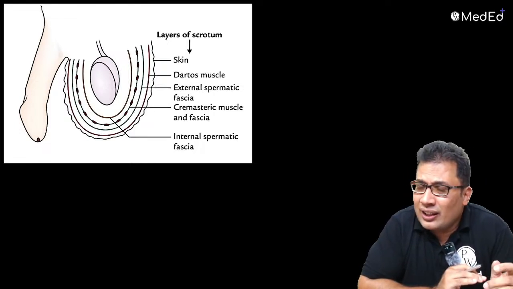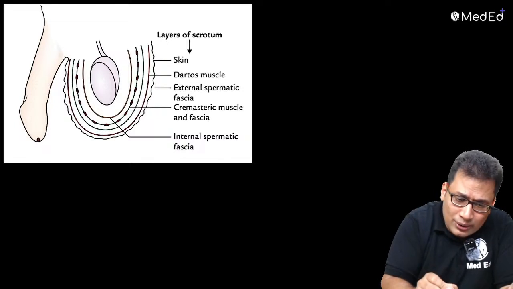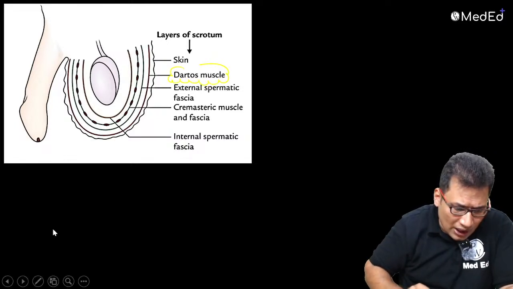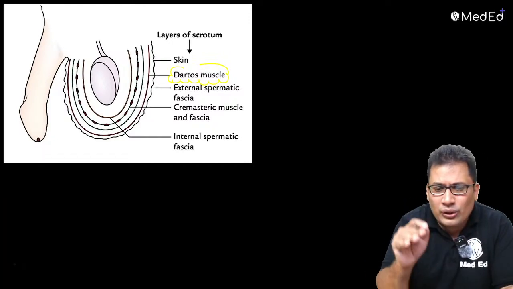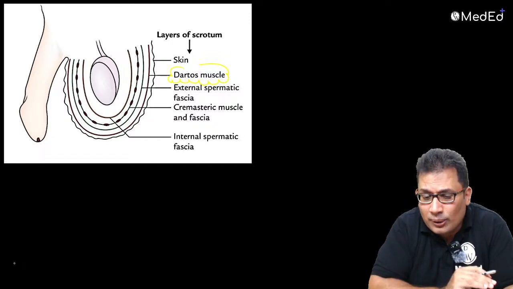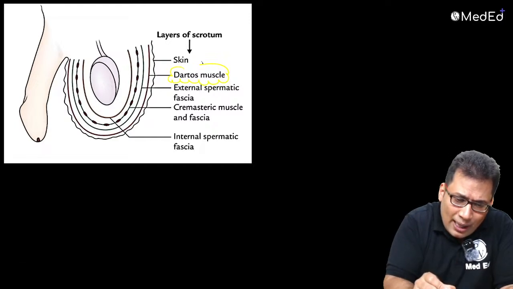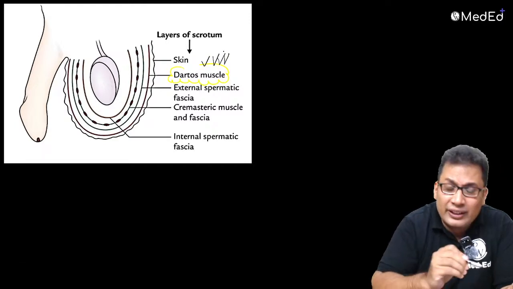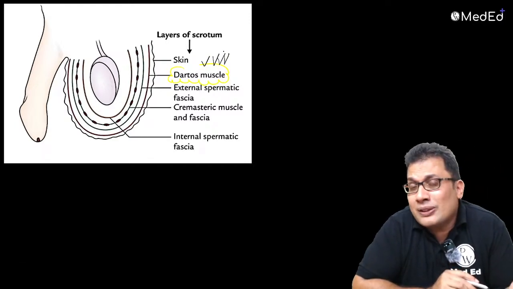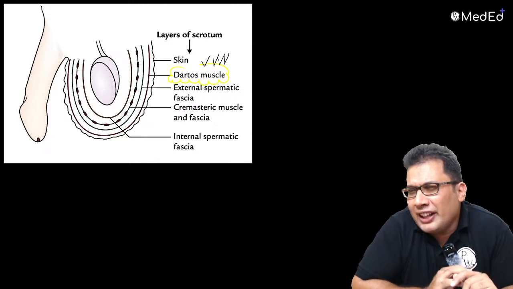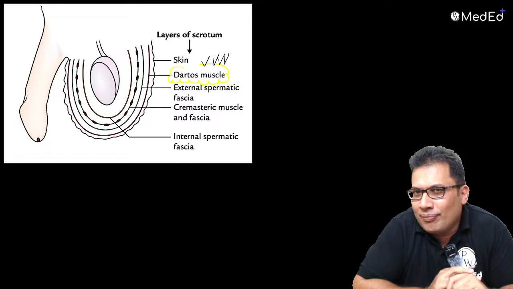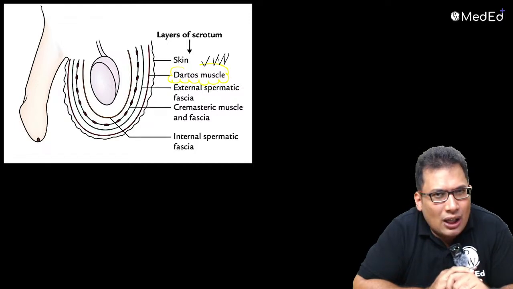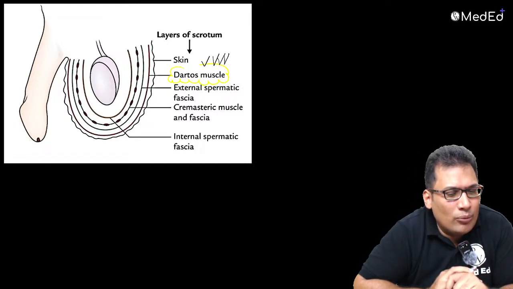Next, rigor mortis can occur in any muscle. It can occur in the dartos muscle also. Dartos is a small muscle, a layer of the scrotum that covers around the scrotum. Anybody, what happens after death when there is a contraction of the dartos muscle? What would be the finding at the crime scene or during examination of the dead body?